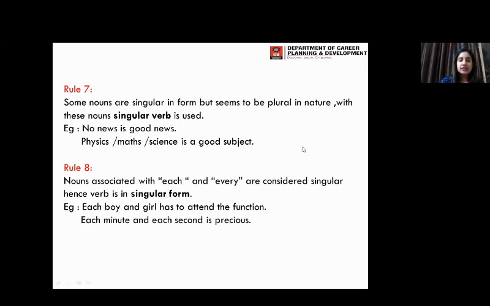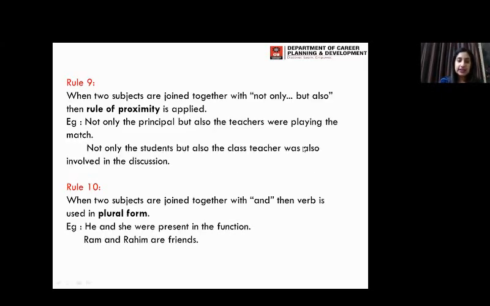Next, rule number 9 says that when two subjects are joined together with not only but also, then the rule of proximity is applied. What is the rule of proximity? It is basically that the noun which is nearer to the verb is going to be considered.